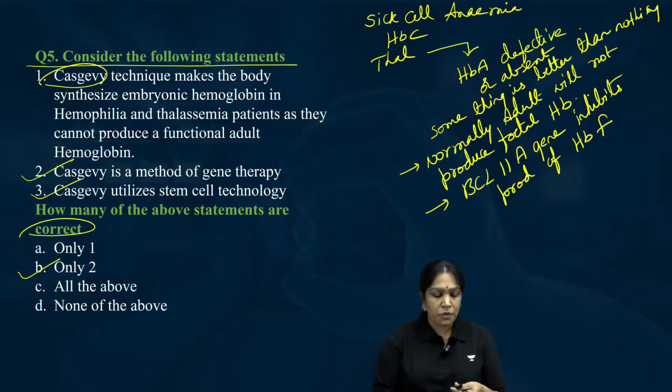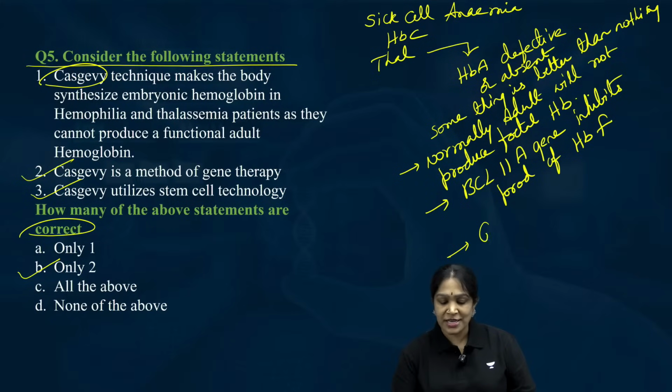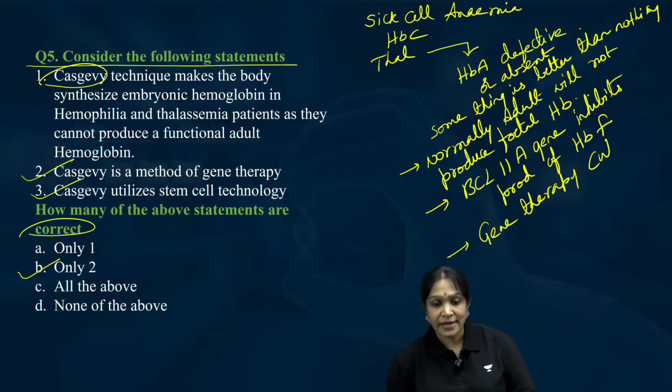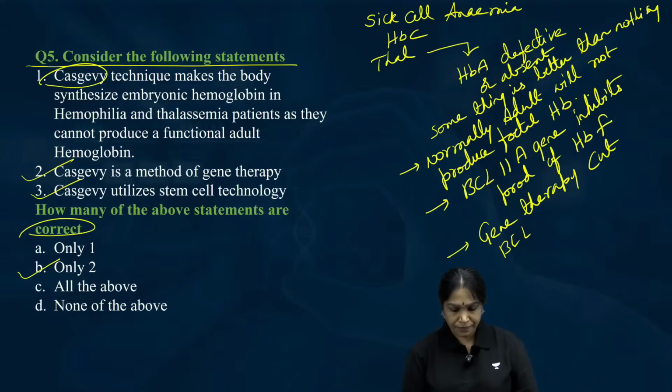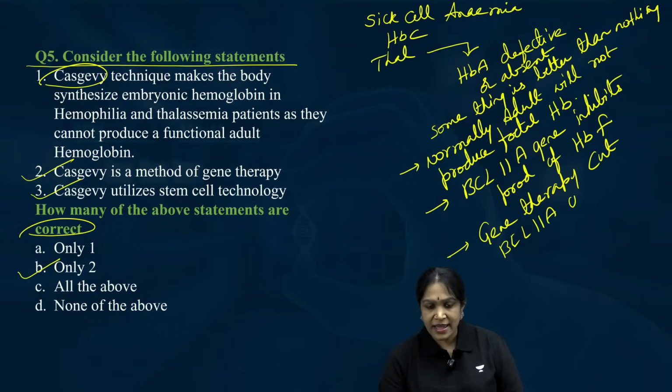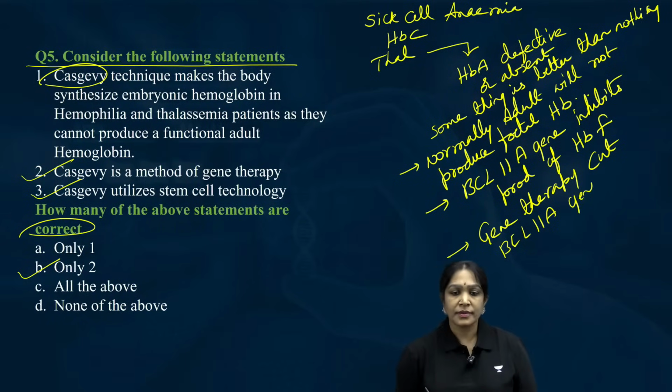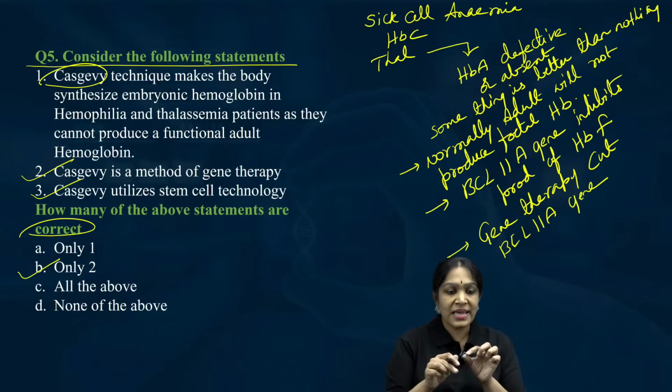Now what do you do? Do gene therapy and cut down the BCL11A gene. Is it clear? I hope you got the point.